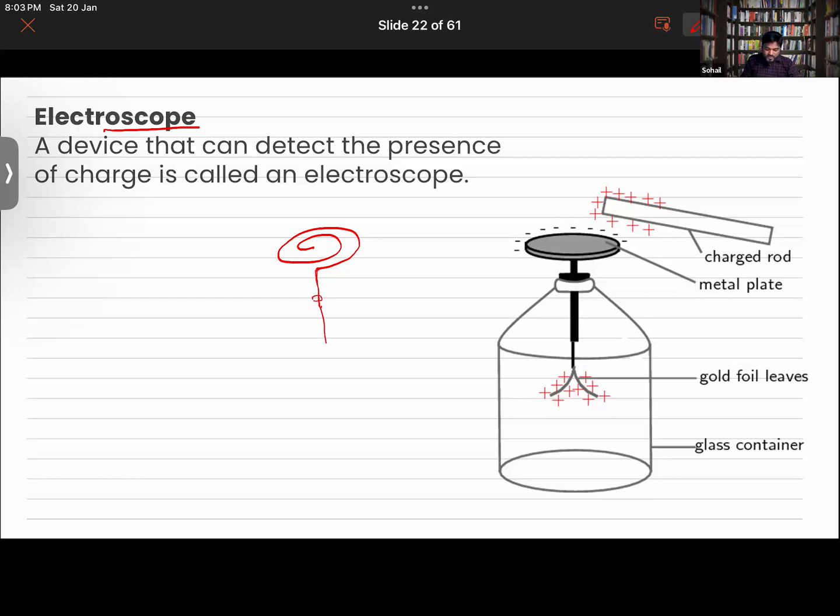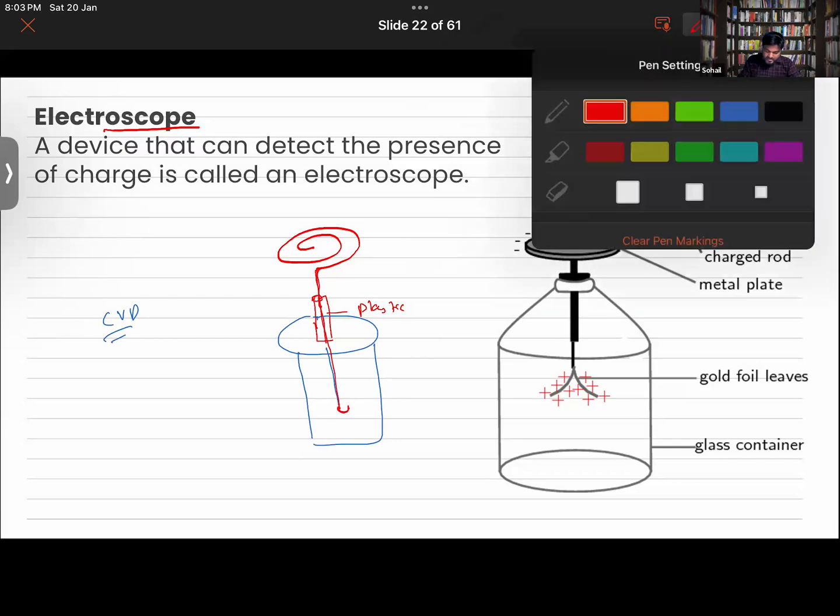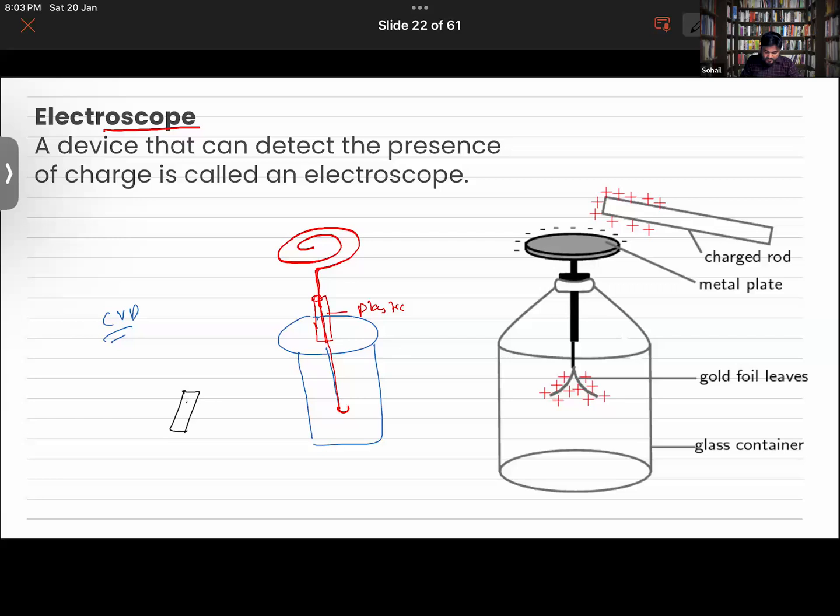Then place a plastic straw over here, and then take a disk. You can make a disk yourself. You can either use a CD disk, or basically take a paper and make a disk, and then take a glass jar. At the other end of this copper coil, make a hook-like structure like this, and then take two papers like this, make holes in them, and hang both of them in this.